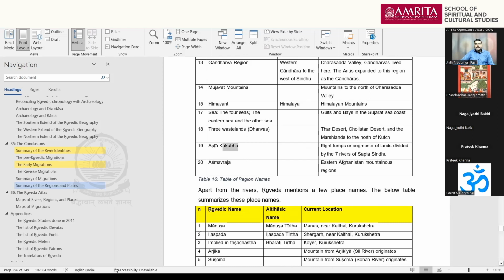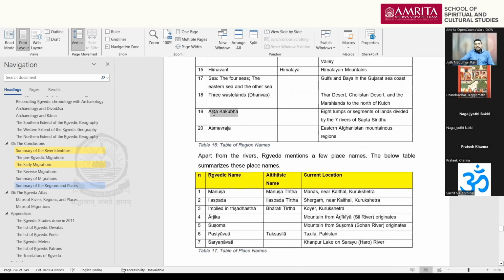Then you have Ashtakagop, the 3 wastelands, the 3 Dhanvas. I have shown 3 Dhanvas, 3 wastelands. That is the Thar Desert, Cholistan Desert, and the marshland to the north of the Rann of Kutch: Dhanvas, or the wastelands, deserts. Then Ashtakakupha, that is 8 segments of the land.